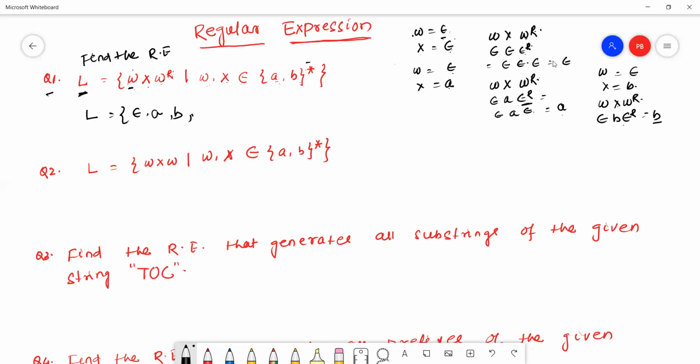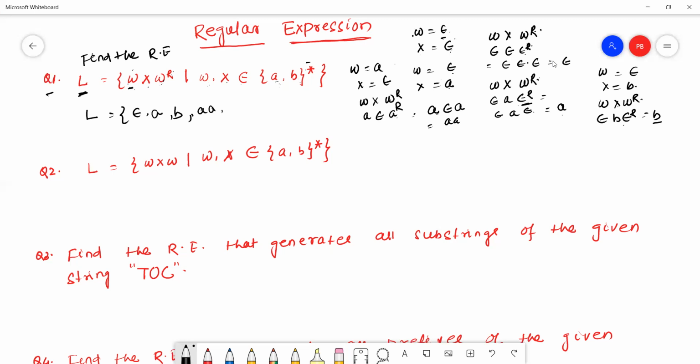Next, here W equals A, X equals epsilon. In this case we'll get W X W^R. W is A, X is epsilon, W^R is A reverse. A reverse is nothing but A. So it is A epsilon A, which is nothing but double A.